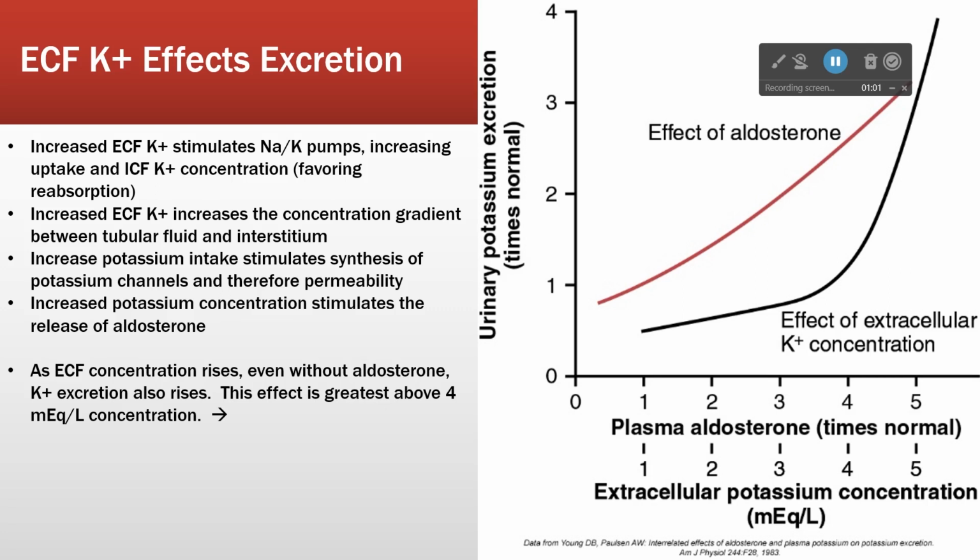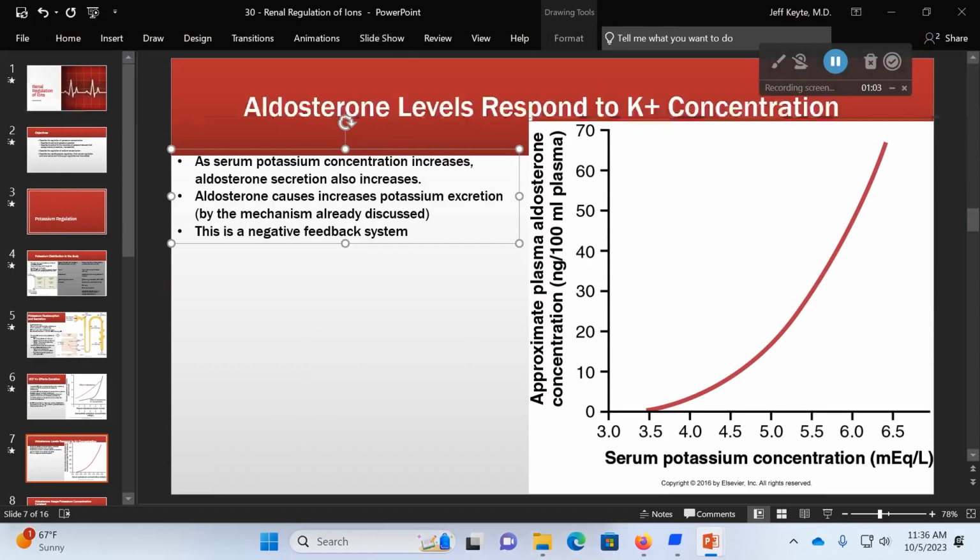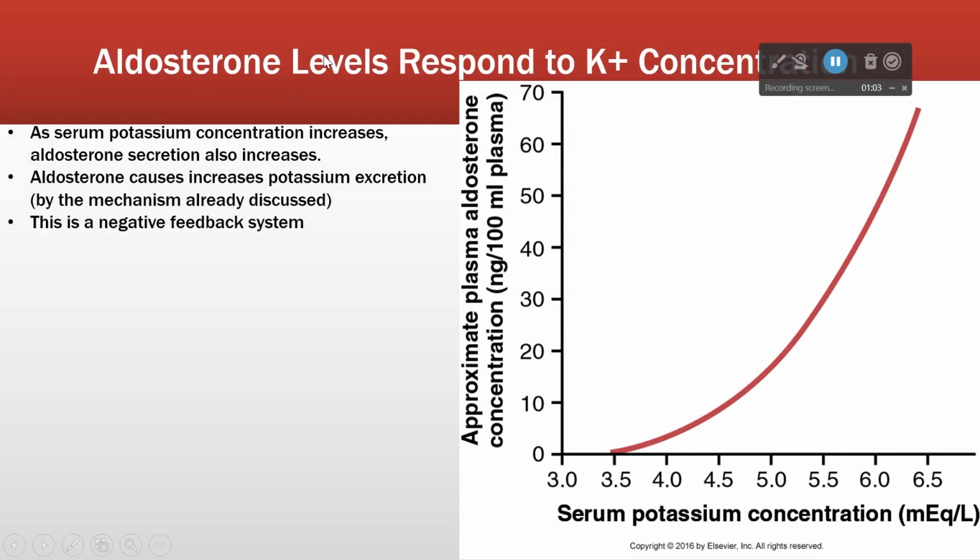Now, increased potassium intake also, so as our potassium creeps up, we upregulate potassium channels too, right? So the more potassium we have, the more potassium channels we make. Aldosterone levels respond to extracellular potassium concentration. I just told you this is the proof of it, right? So as potassium concentration goes up, aldosterone concentration goes up. How does that help us? More potassium, more aldosterone, more sodium potassium pumps, more potassium excretion, right? So that's the mechanism here.